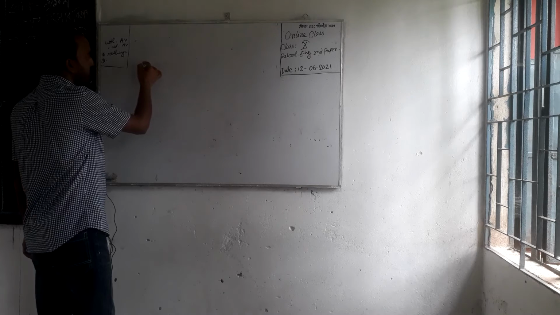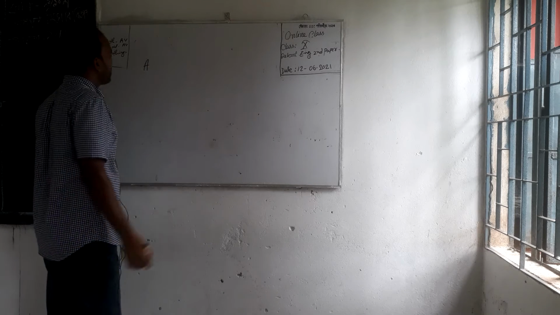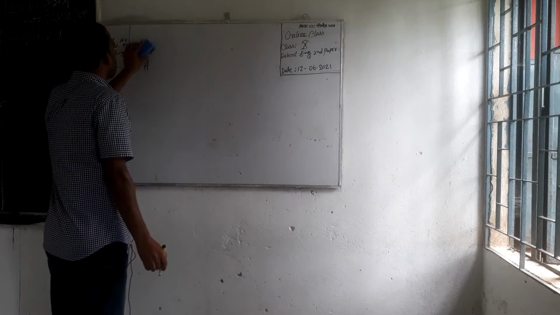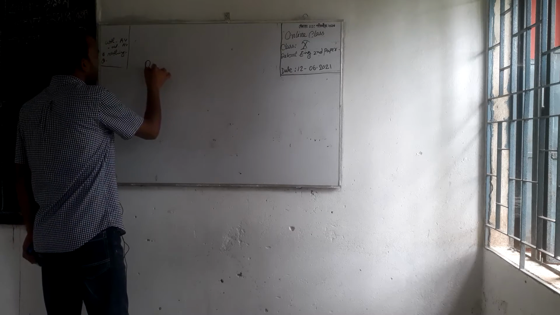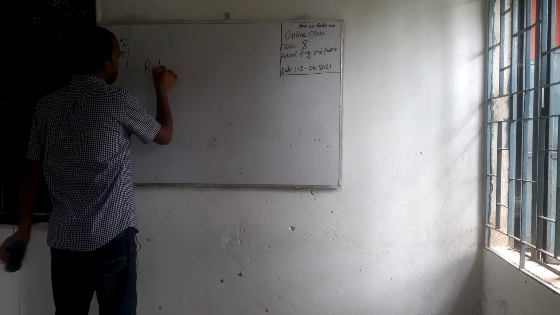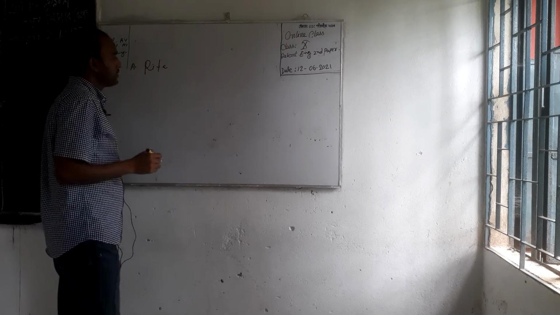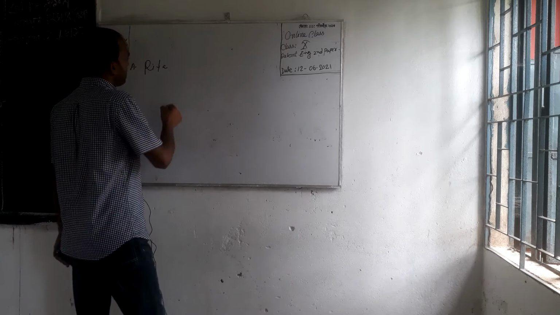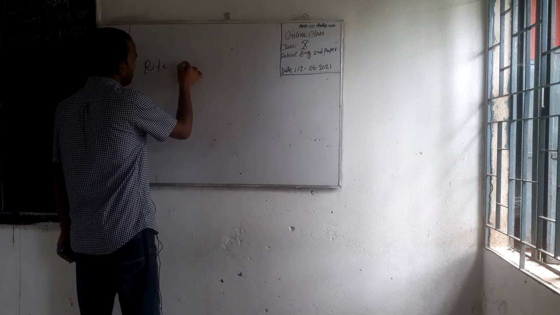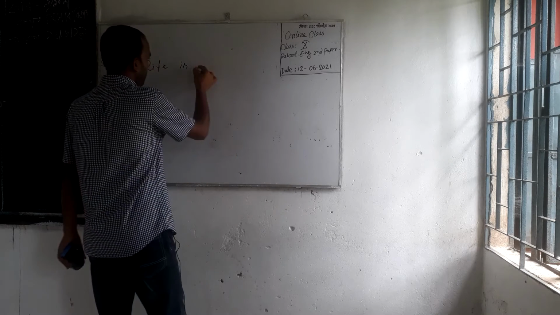I am writing a sentence for you. Rita is watching TV.